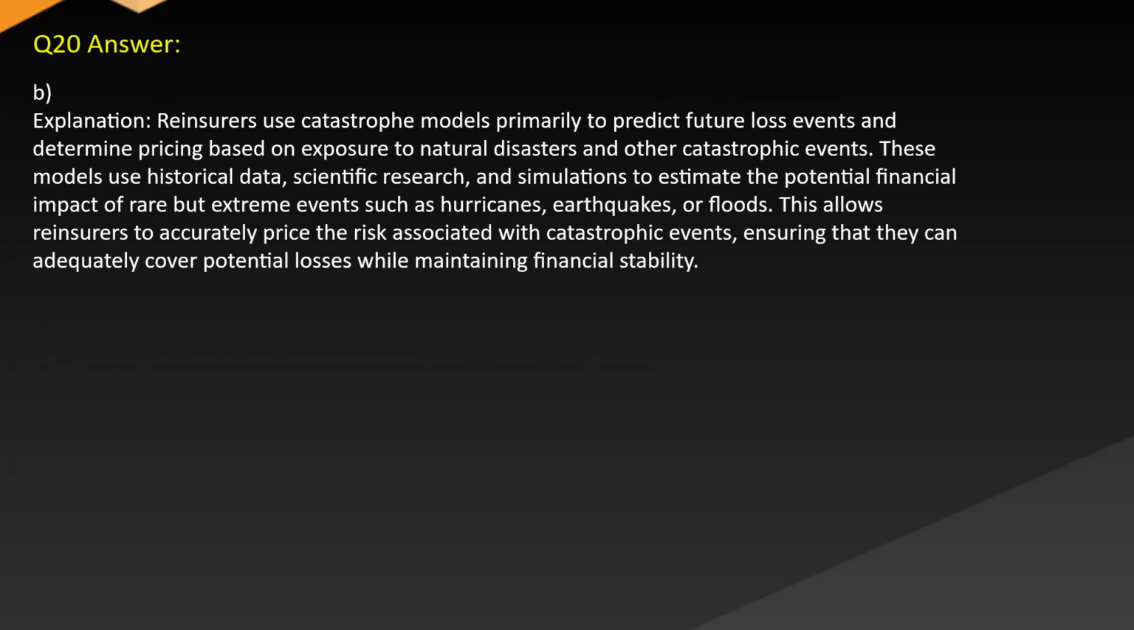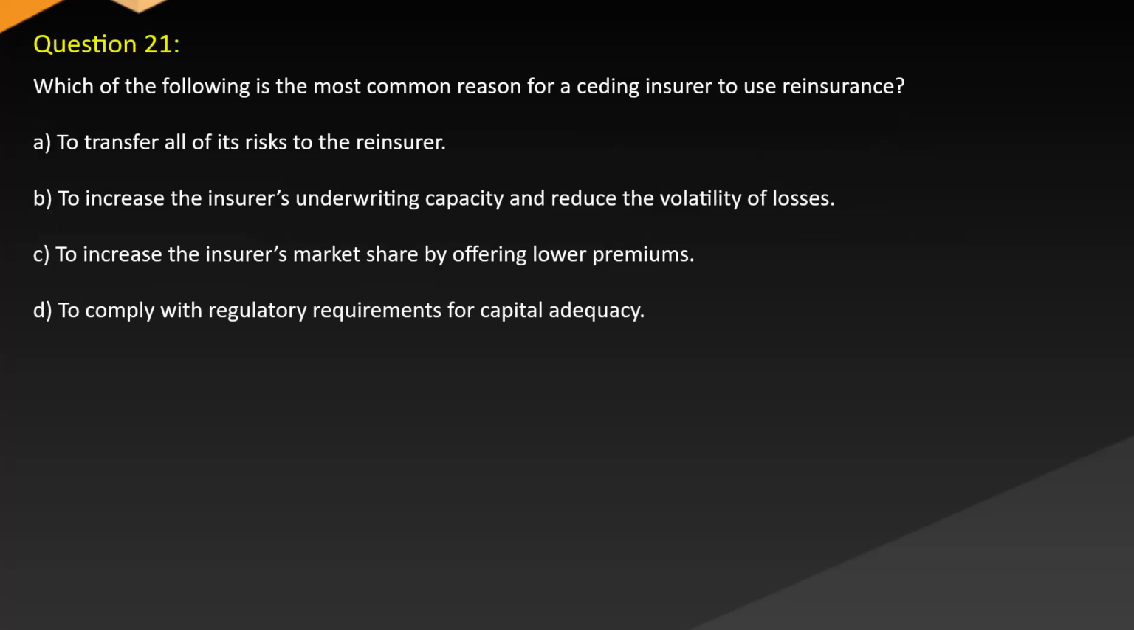Answer: B. Explanation. Reinsurers use catastrophe models primarily to predict future loss events and determine pricing based on exposure to natural disasters and other catastrophic events. These models use historical data, scientific research, and simulations to estimate the potential financial impact of rare but extreme events such as hurricanes, earthquakes, or floods. This allows reinsurers to accurately price the risk associated with catastrophic events, ensuring that they can adequately cover potential losses while maintaining financial stability.